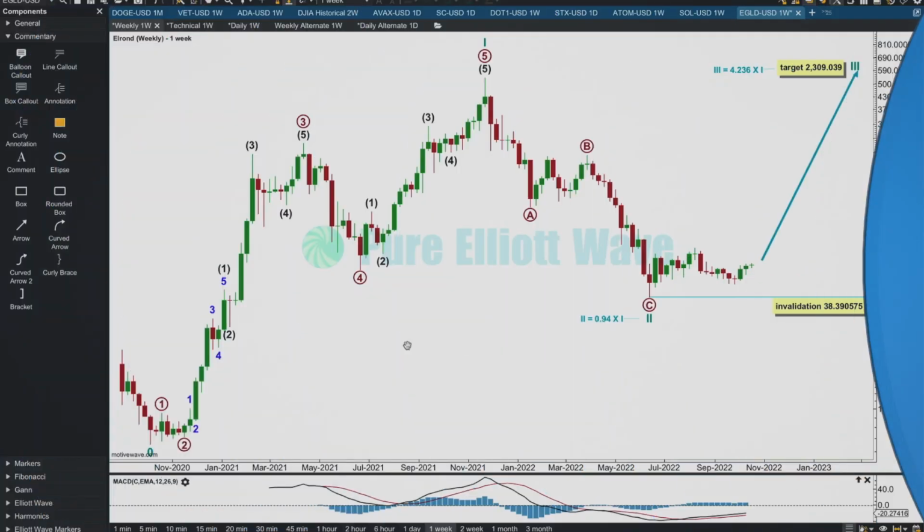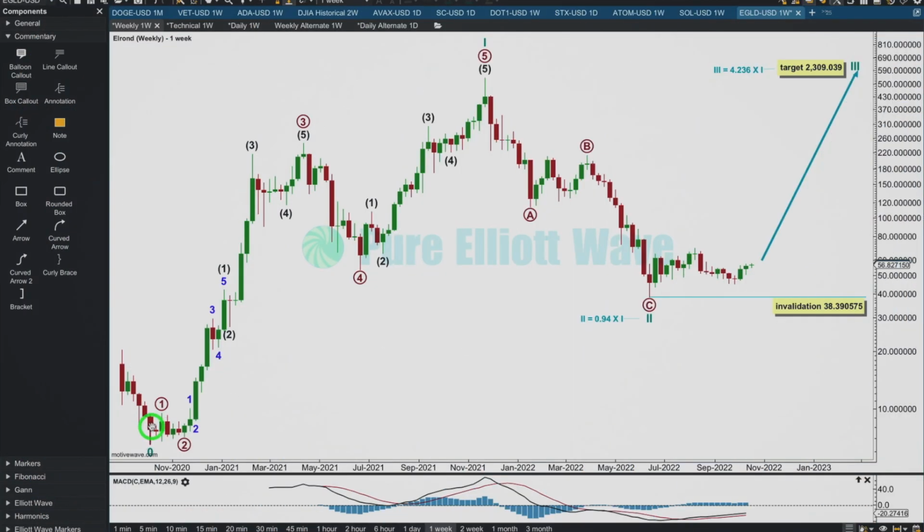This is my Elliott wave conclusion. This first wave count sees a 5 up from the start of the wave count, week beginning 4th of October 2020, to the all-time high for Elrond in November 2021 as a 5-wave impulse. 1, 2, 3, 4, 5. The problematic part here is this downward movement looks more like a 5 than a 3, but it will subdivide as a double zigzag at the daily chart level.